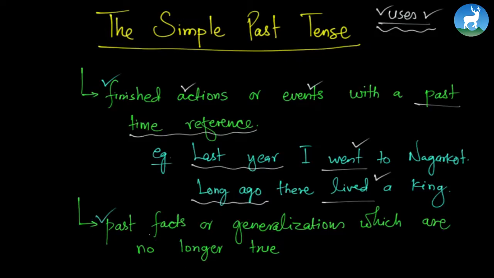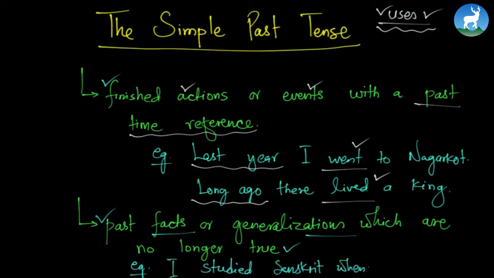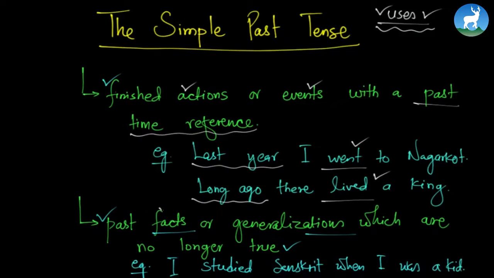Let's look at another use. The simple past tense is also used to describe past facts or generalizations which are no longer true. So we are talking about past facts or generalizations and now they are no longer true. For example, I studied Sanskrit when I was a kid. In this portion, we are talking about past facts or generalizations which are no longer true. I studied Sanskrit when I was a kid.